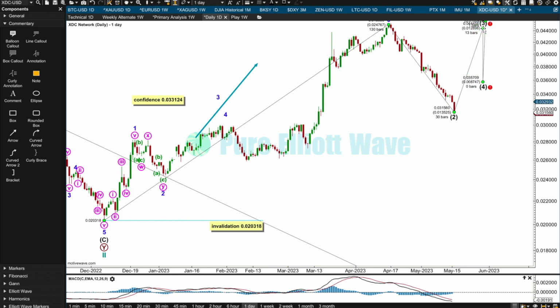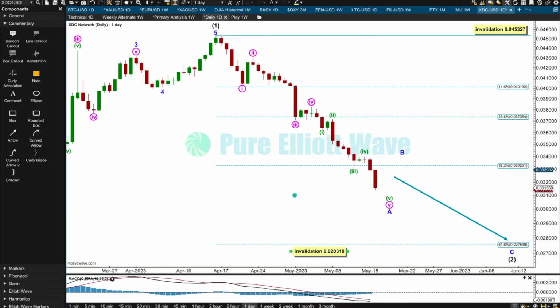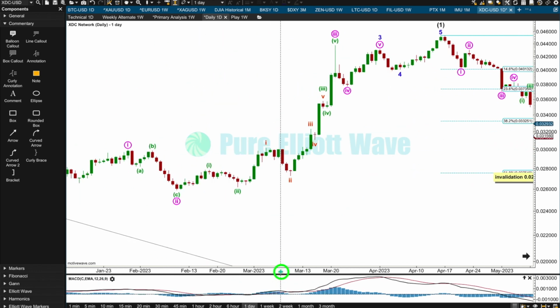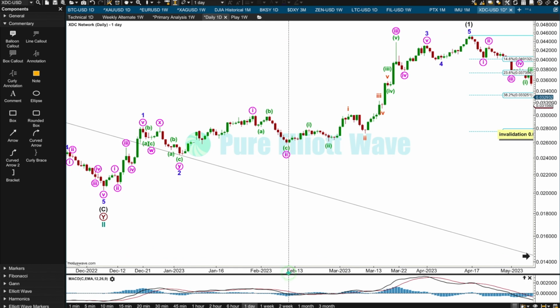So I'll clean this chart up and put some labels in here, and then I'll come back with you. Just very briefly before I get into intermediate 2, this is how I'm labeling intermediate wave 1, and I've got a truncation here, but I've done it because it's got a really good fit. Minor 1, 2, 3, 4, 5.